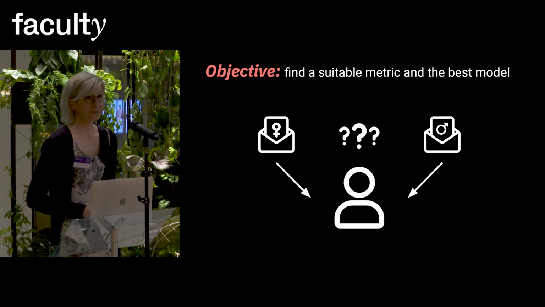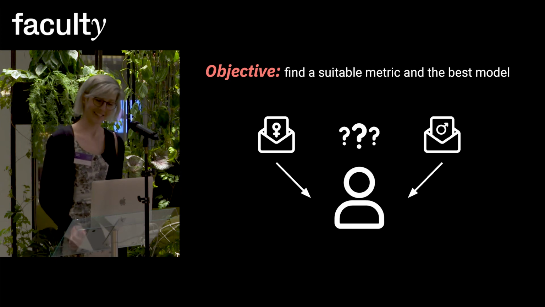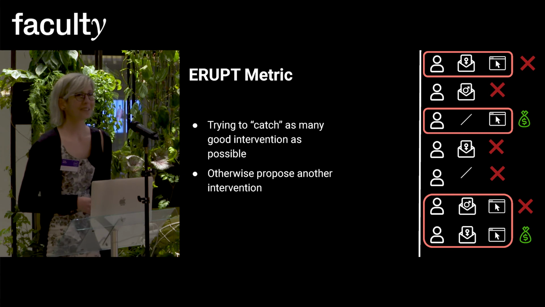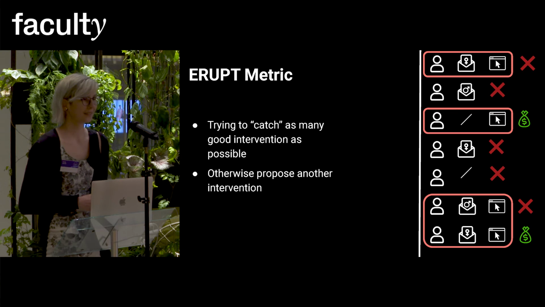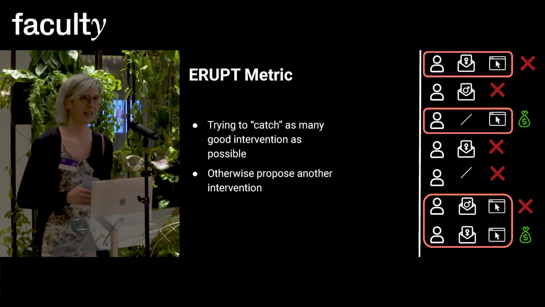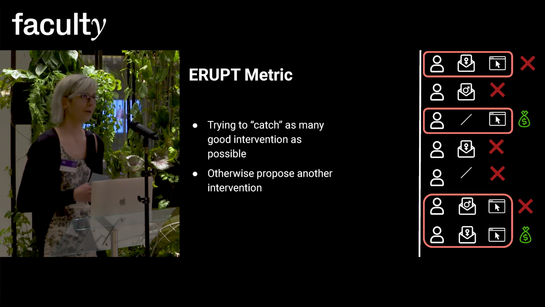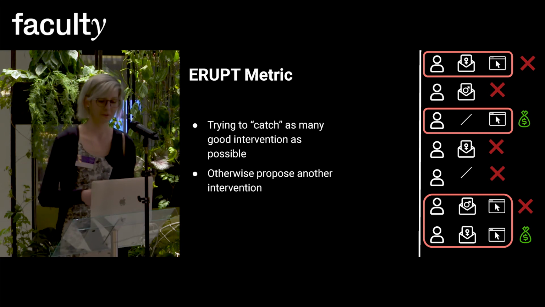The objective for us, of course, is we want a model that outperforms these benchmarks, and we want to find a suitable metric to say, is this a good model? And I don't want to give too much away, but the model does outperform all these things. Just saying. One question is, of course, how are we going to measure it? Because as I said, with the randomly distributed interventions, we have some really bad decisions in there. So we don't want to reproduce the data, but we want to know, did we catch the good ones? And if there was a bad intervention, did our model propose something else? So there is a metric that gives you a value for this.